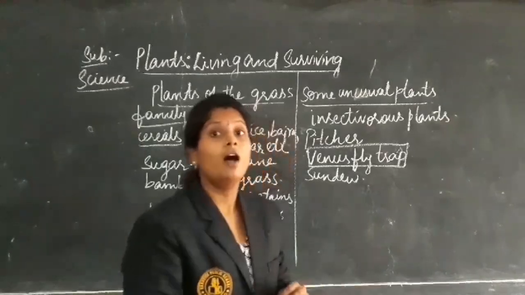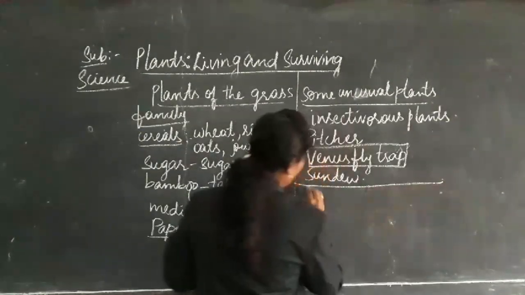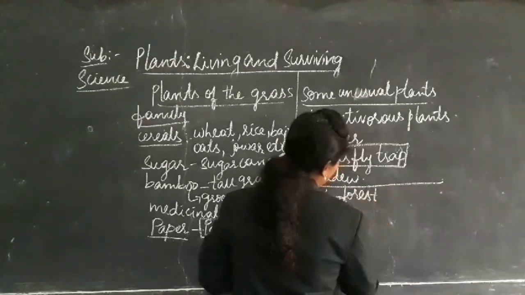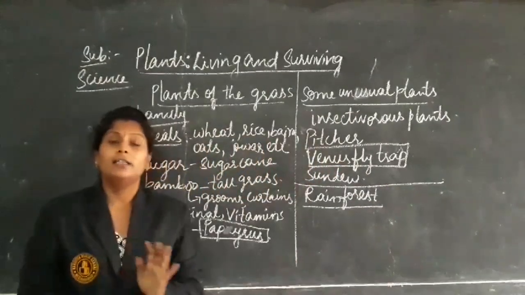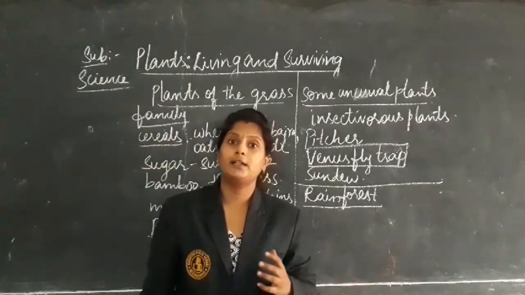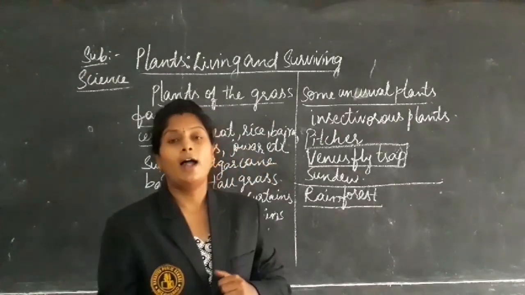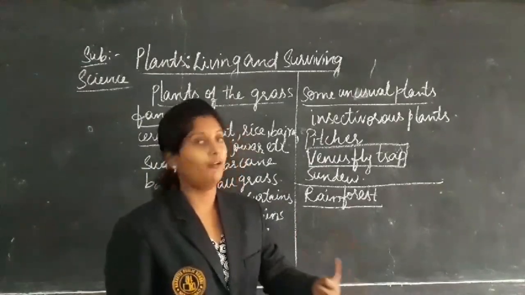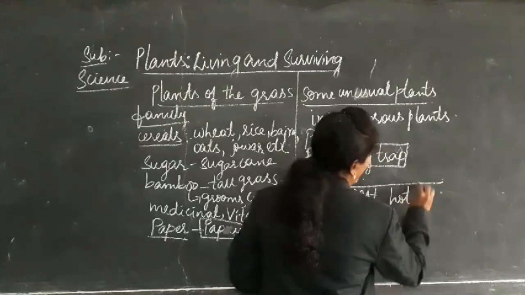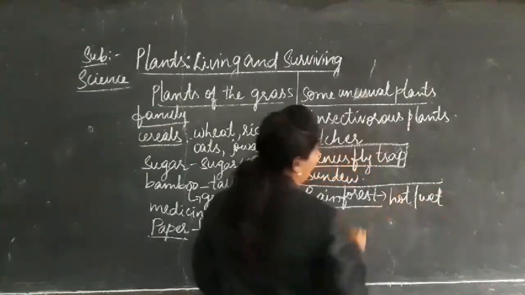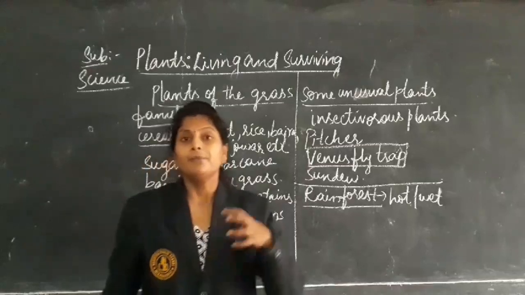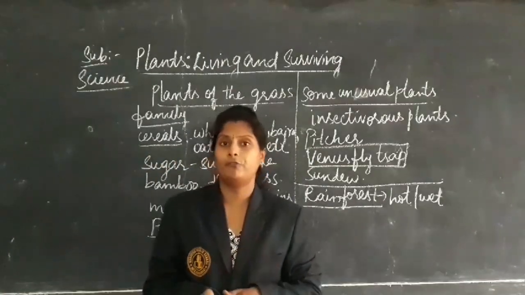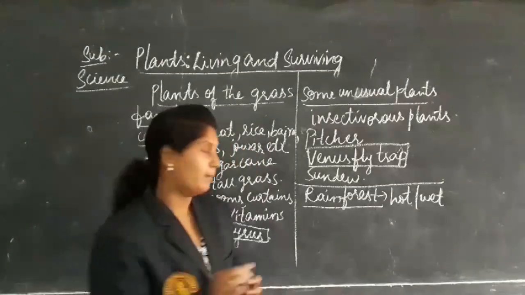Next, coming to the rainforest areas. These are the regions which are present near the equator, and we can see a large number of plants there. Hot and wet forest we can see here, and in these regions there will be dense trees, a large number of trees along with climbers.